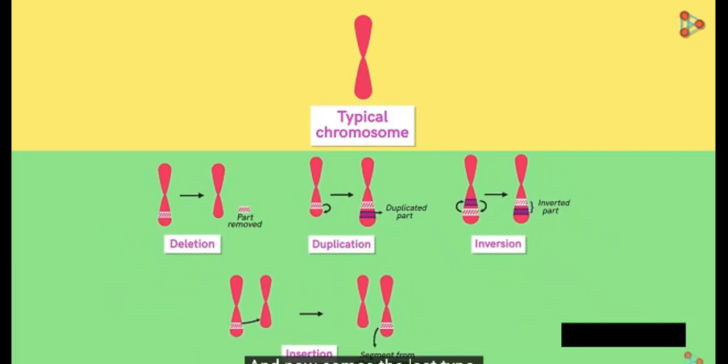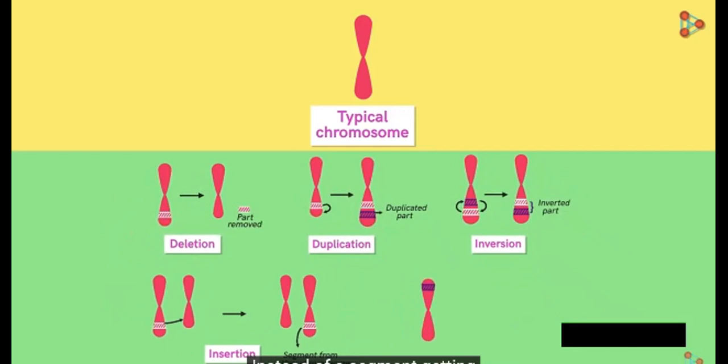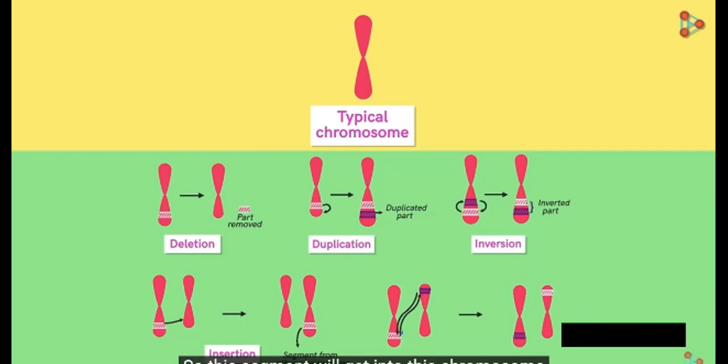And now comes the last type. Instead of a segment getting inserted to another chromosome, let's imagine a situation where a segment from each chromosome gets interexchanged. So this segment will get into this chromosome and vice versa. This kind of mutation also results in abnormalities as both the chromosomes get altered completely.